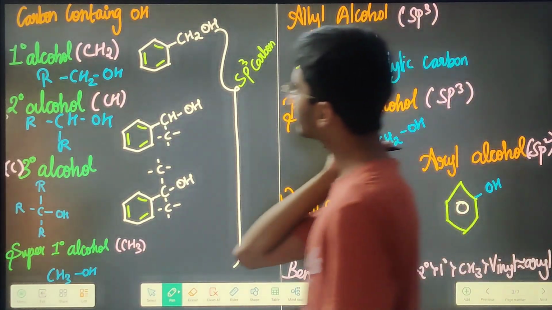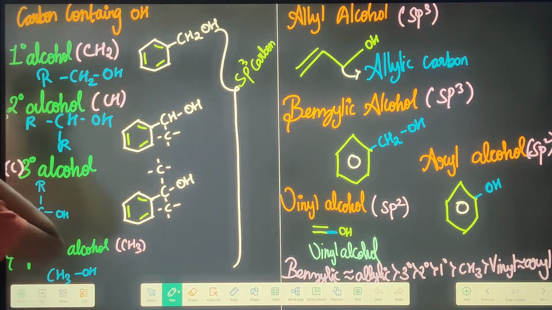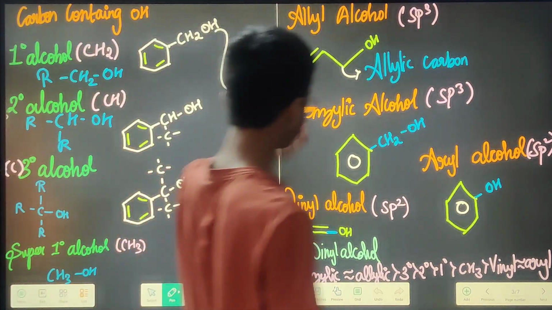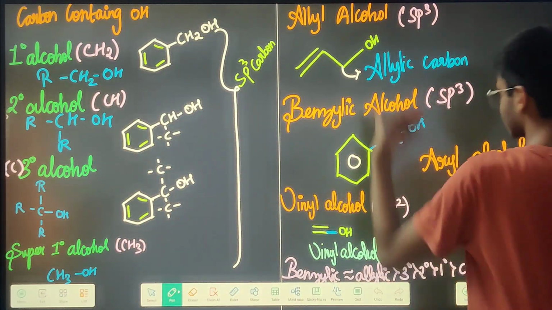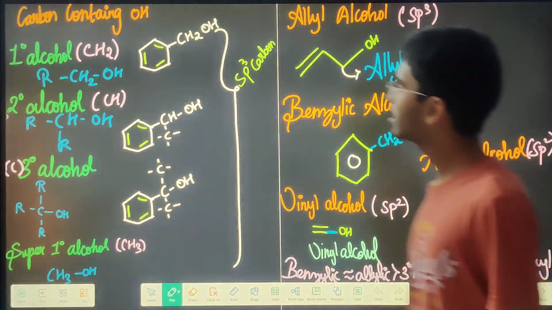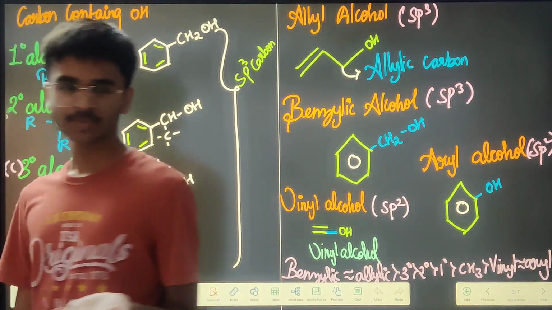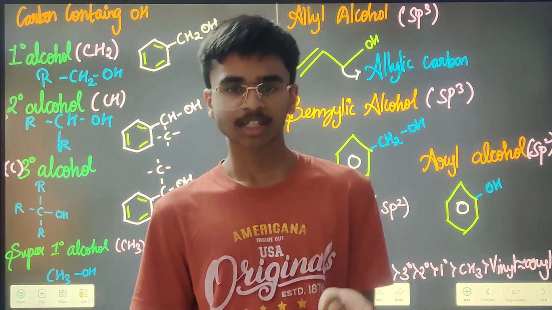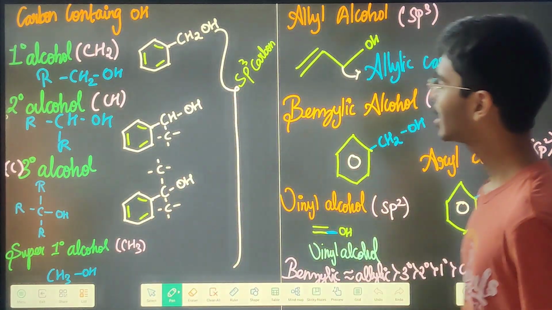Next is carbon containing OH. See, here you are having sp3 based classification, the same thing which we had in our last chapter, right? So first is the carbon containing alcohol, meaning whether you are going to classify it as primary or secondary or tertiary or super primary. Very simple, right?